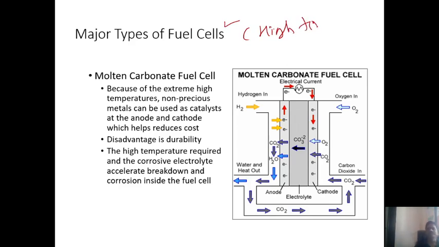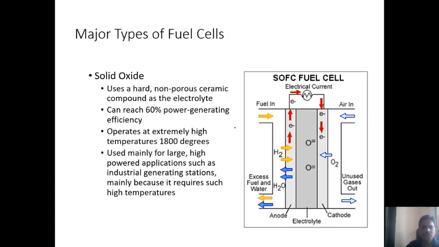Okay, so you see here, this is the anode electrode, there is an electrolyte of molten carbonate, and this cathode will be used here. Because of the extremely high temperatures, non-precious metals can be used as a catalyst at the anode and cathode, which helps reduce cost. Disadvantages: durability, the high temperature required, and the corrosive electrolyte escalate breakdowns, and corrosion takes place inside the fuel cell. Yes or no? Yes.